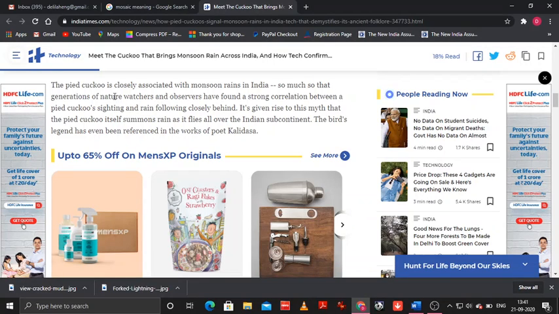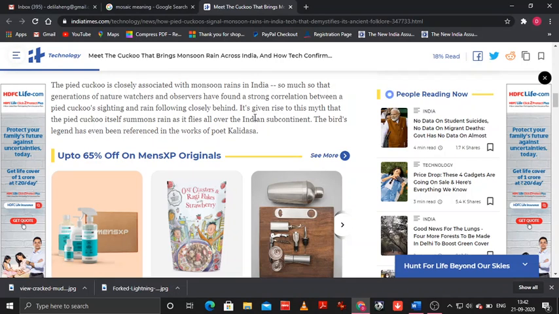It says here the pied cuckoo is closely associated with monsoon rains in India, so much so that generations of nature watchers and observers have found a strong correlation between the pied cuckoo's sighting and rain following closely behind it. The reason why the chatak or the pied cuckoo is called the monsoon bird is because that bird is seen just before the rainy season, and immediately after you spot the bird, the rain starts. So it's seen as a bird that brings the rain to India. That's the reason why it is called the monsoon bird.